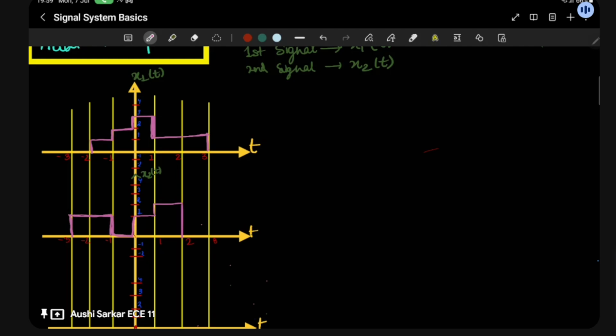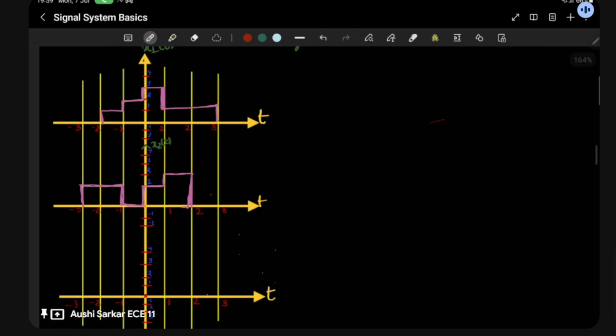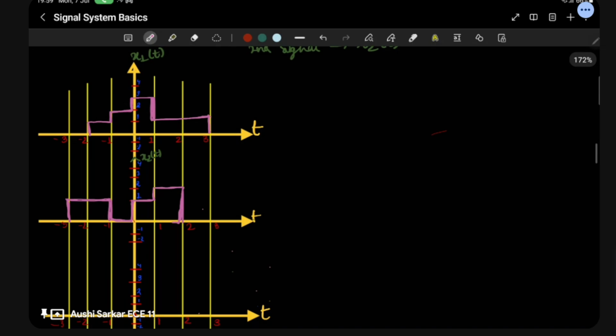So how will we sum up two signals? That's what you have to learn here. I'm telling you this is x3: x3(t) is going to be x1(t) plus x2(t). This is the third signal.